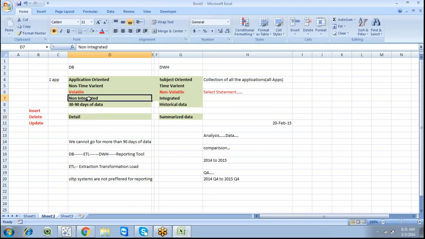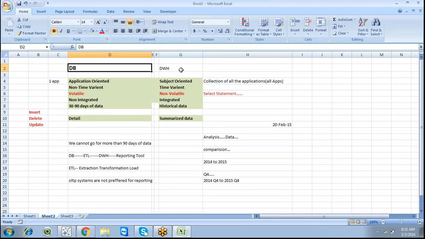So it stores each and every individual record. We have lots of records in a database, each and every individual record, a large number of records, but in a data warehouse we have fewer records. It's historical data, but we do have summarized data. In the sense, let us take a person.